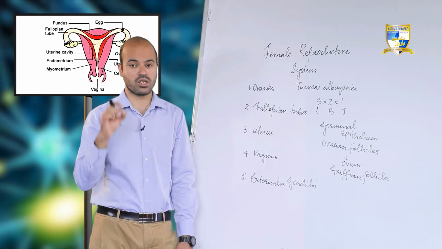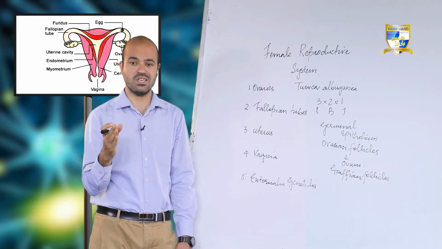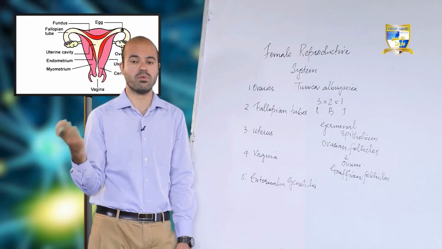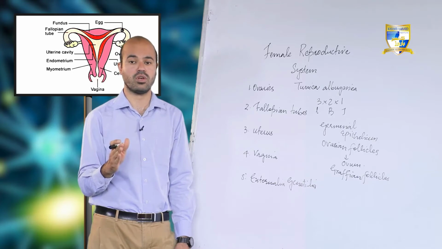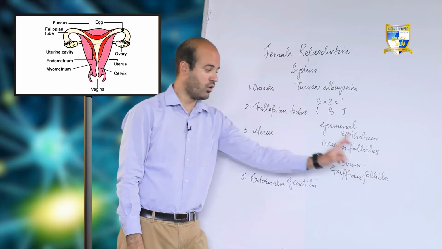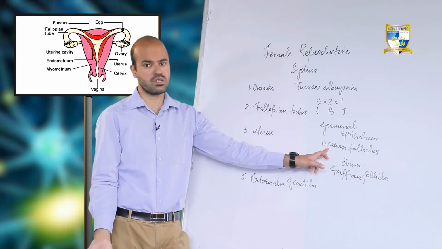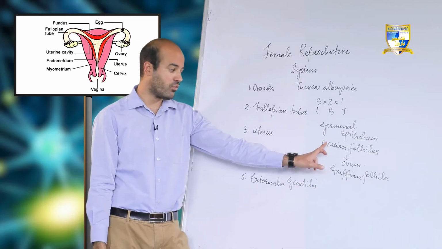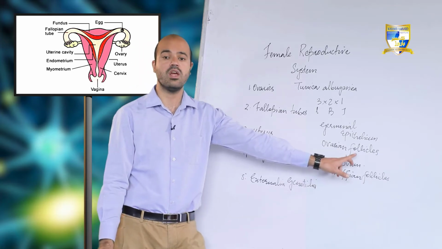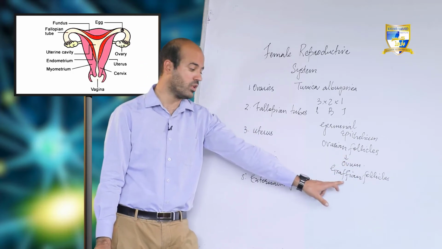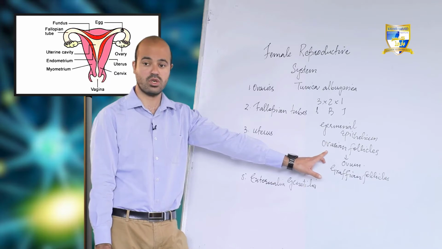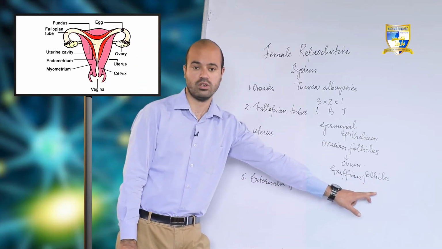But when adolescence or puberty starts, you will see the maturation of 1 Graafian follicle every month. Ovarian follicles are numerous in the ovaries, but only 1 ovarian follicle will mature and develop into the Graafian follicle.